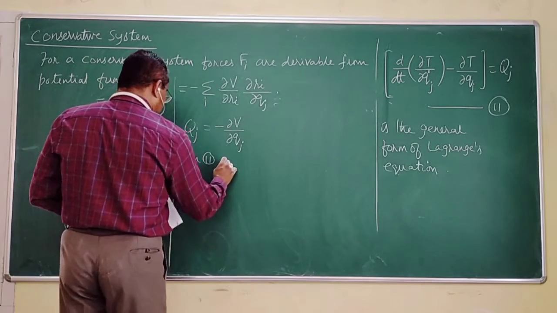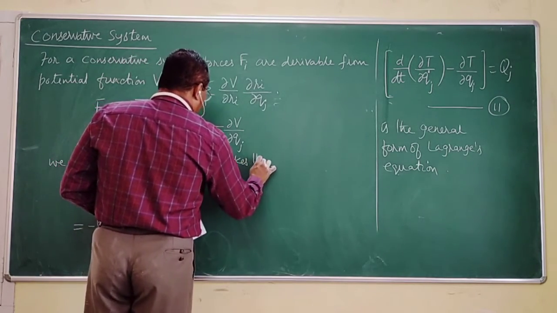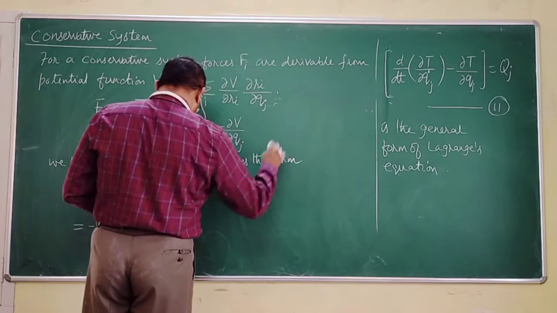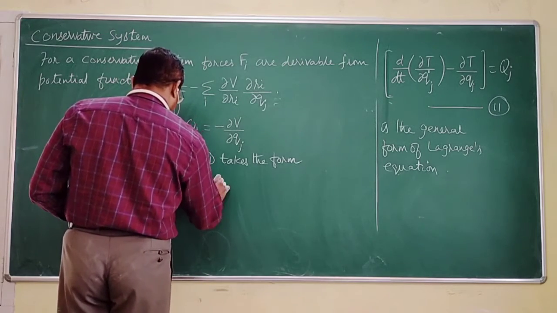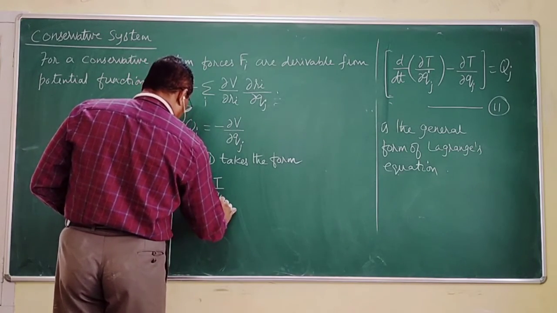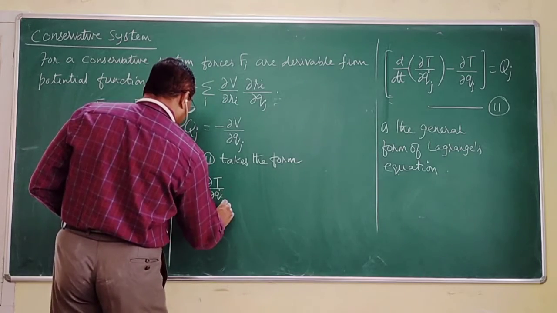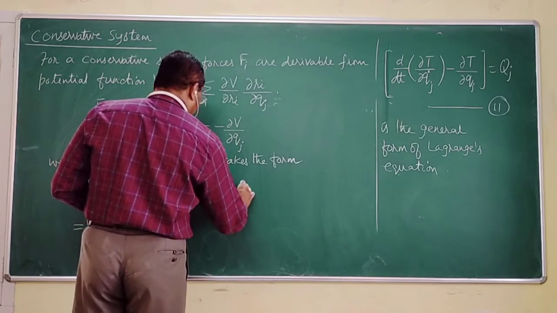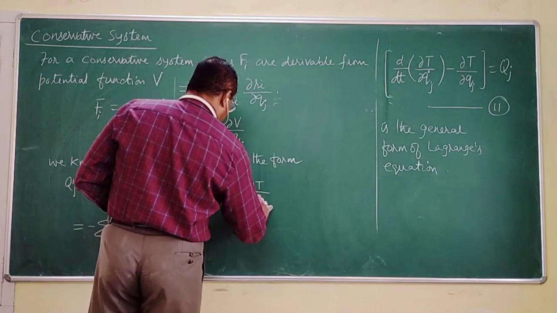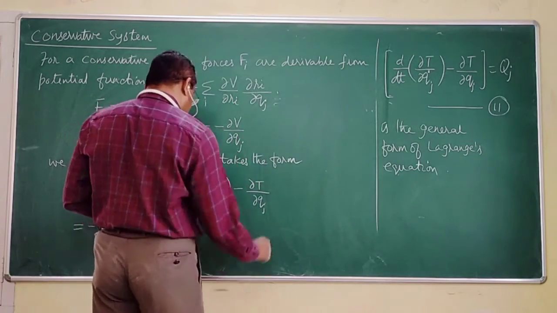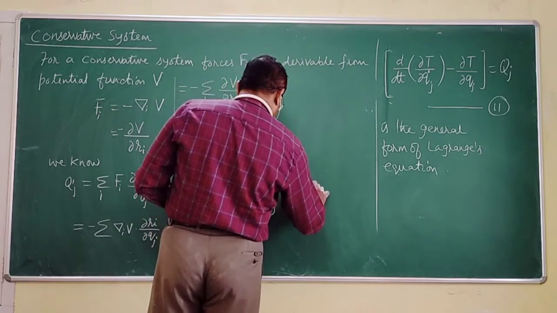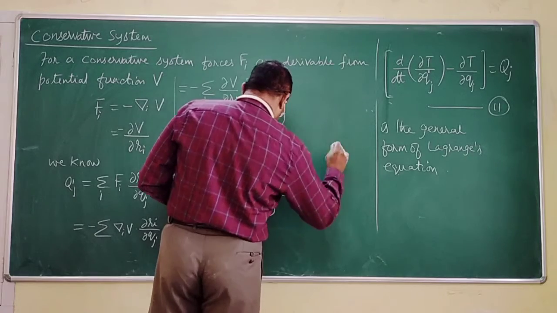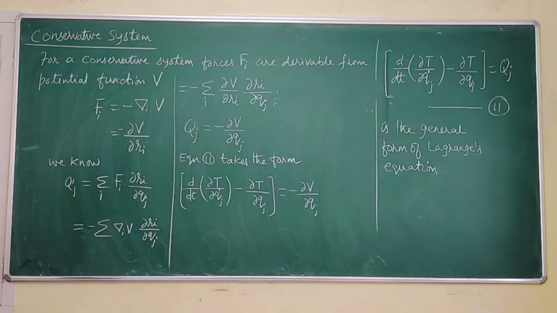Equation 11 takes the form d by dt of dou T by dou q dot j minus dou T by dou qj is equal to minus dou V by dou qj. Is that okay to you, sir?